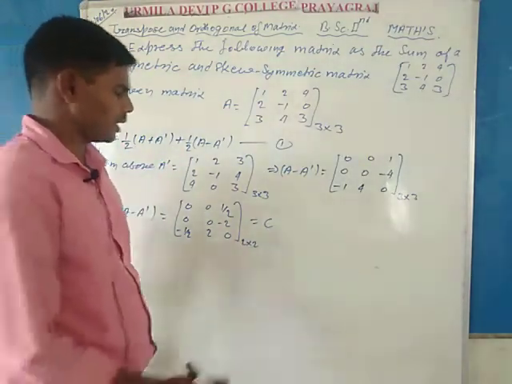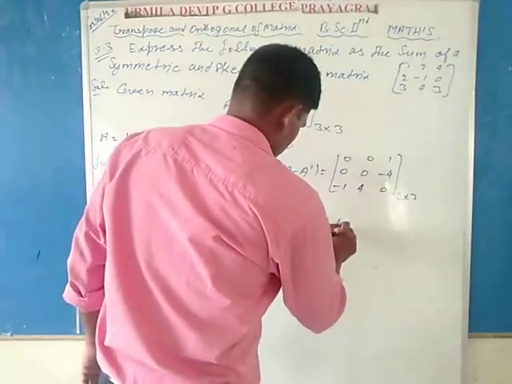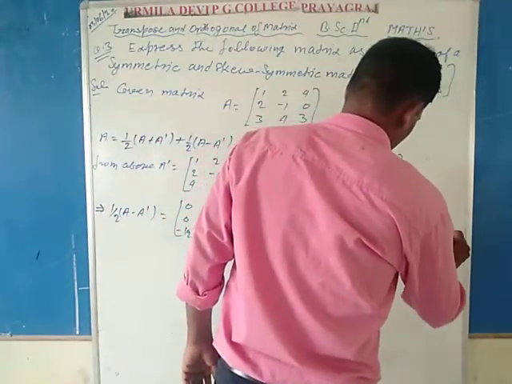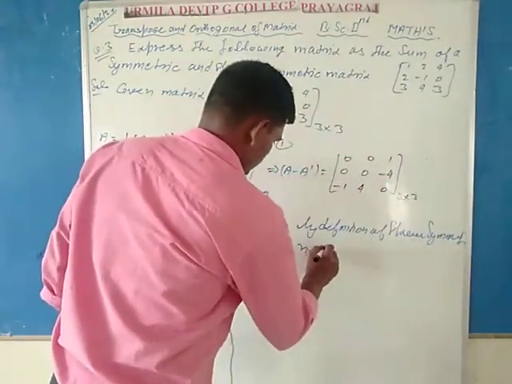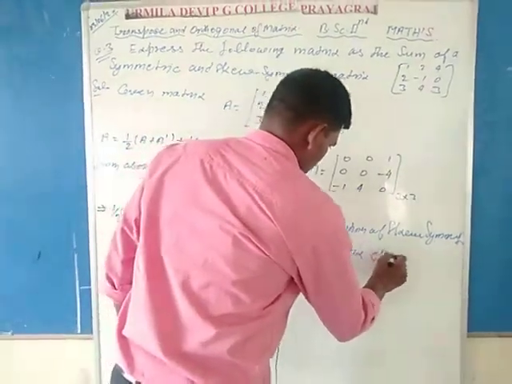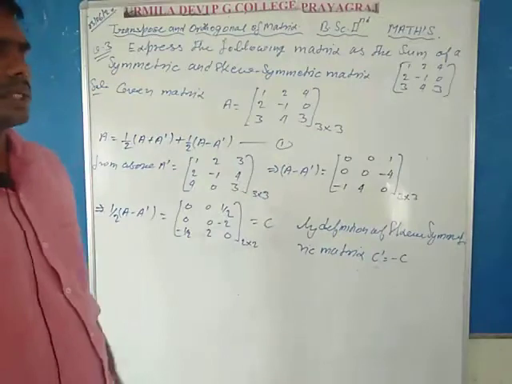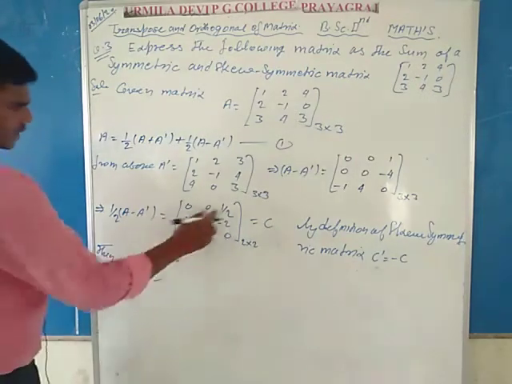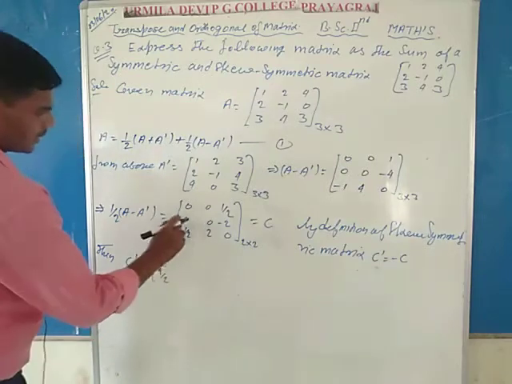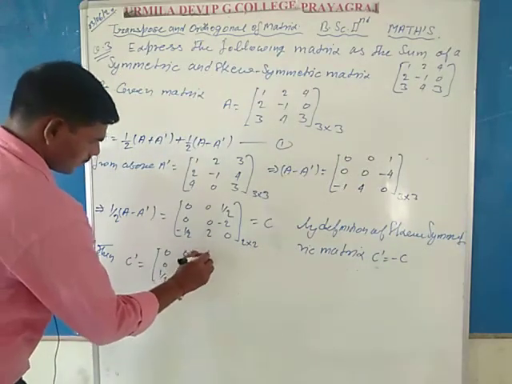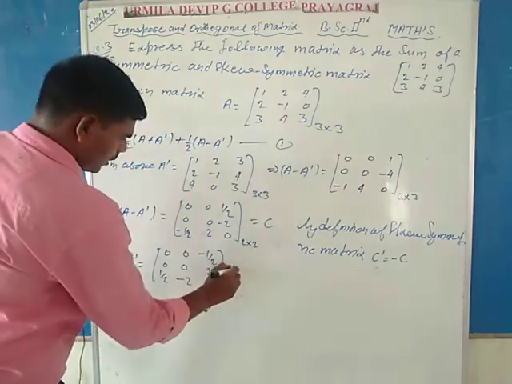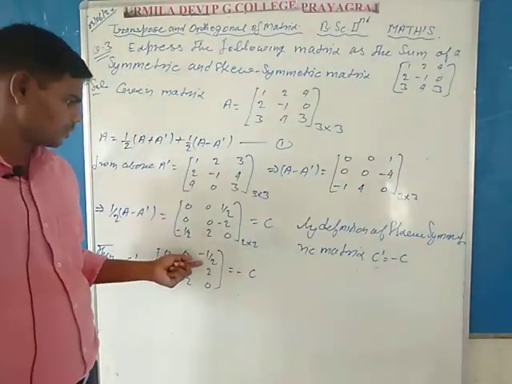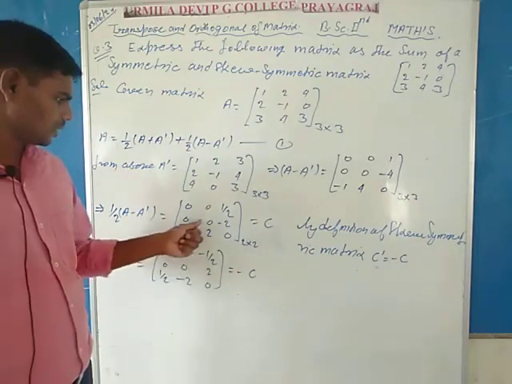For this, by definition of skew symmetric matrix, transpose of C is equal to minus C. So prove that transpose of C is equal to minus C. Transpose of C dash is equal to 0 0 1 by 2, second row 0 0 minus 2, third 1 by 2 2 0, which is equal to minus C, because multiplying by a negative sign gives 0 0 plus 2, 0 0 minus 2, 0 0 minus 2.